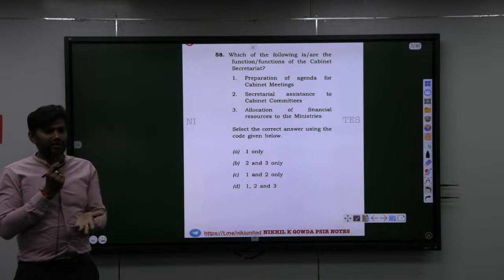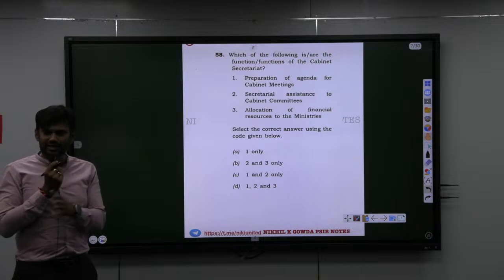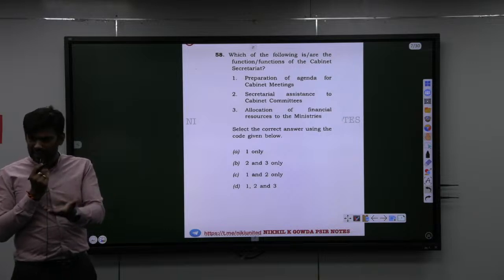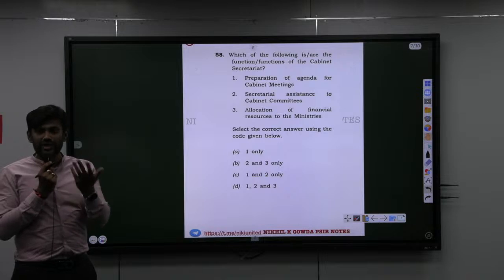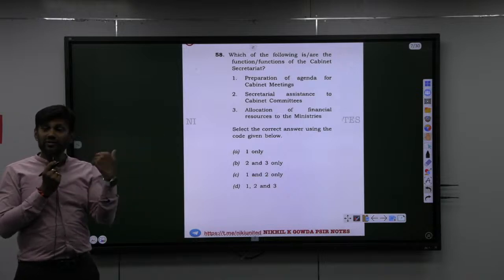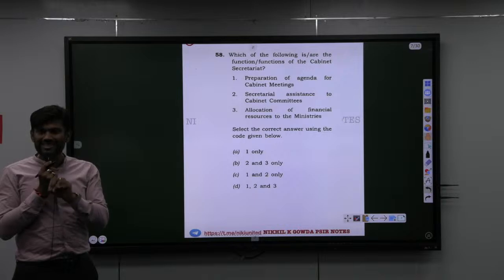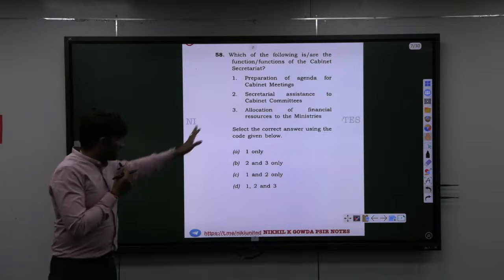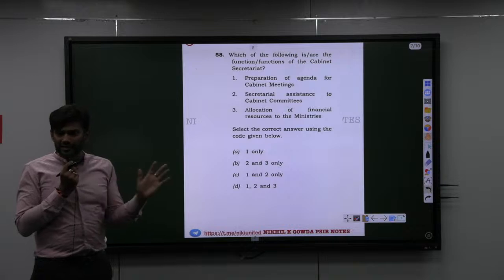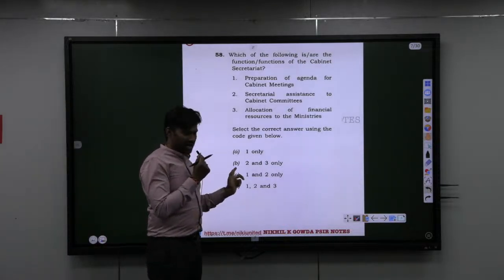To set the agenda of the meeting, to communicate to the different ministries what decision has been taken in the cabinet, to provide the cabinet necessary inputs for them to take decisions, to update the cabinet regarding the decisions that were previously taken, and the status of those decisions at large. These are the major functions done by the cabinet secretariat. So cabinet secretariat does not allocate financial powers. So the answer will be C, that is 1 and 2.